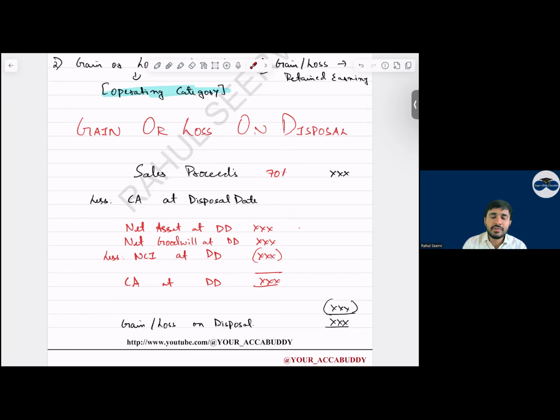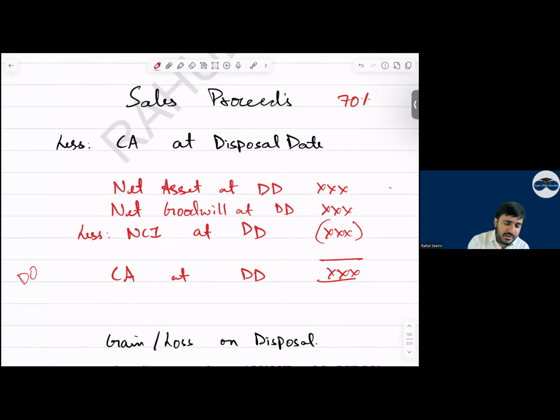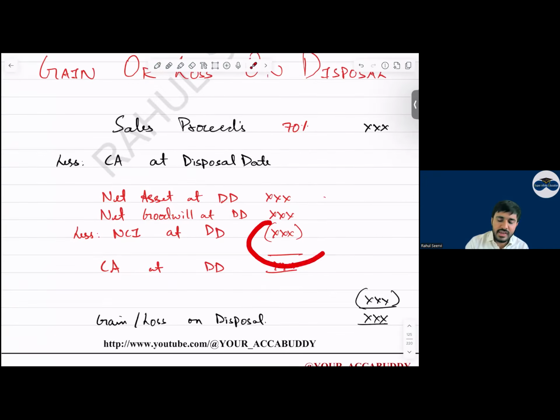Sir, if this is also not given, take the NCI on the date of acquisition, then add post acquisition profit. That is, DOA retained earnings, disposal date retained earnings, the difference into the percentage of NCI. You will get the NCI at the disposal date. Yes, sir. Then if you reduce this, you get the carrying amount at disposal date. Minus this, you get gain or loss.